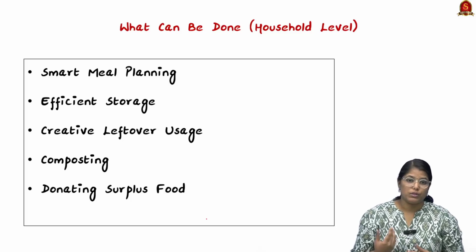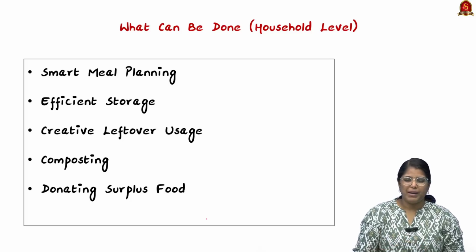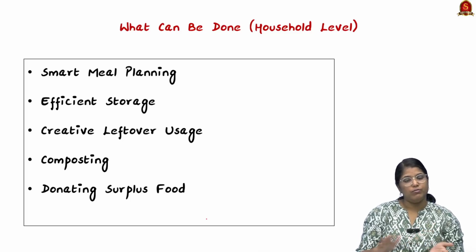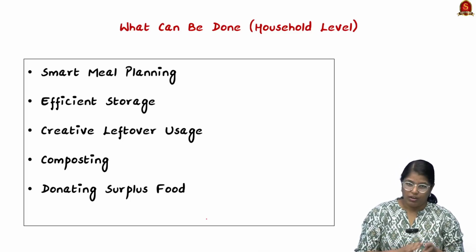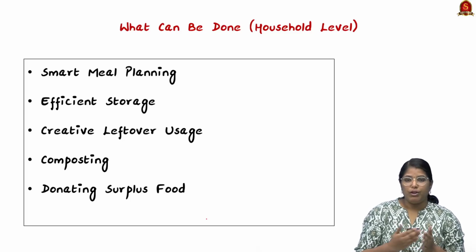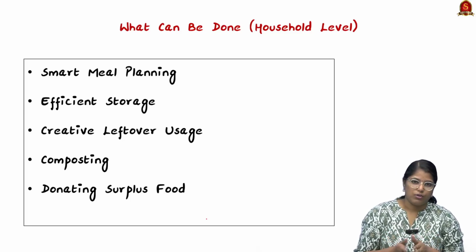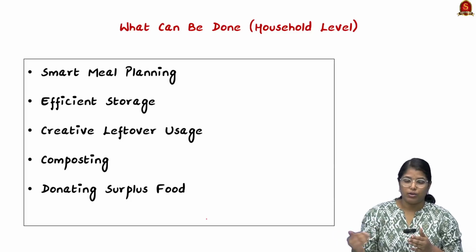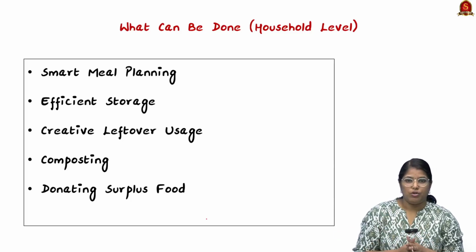So we have to do smart meal planning. Smart meal planning is nothing but you have to prepare a list of what you're going to consume for a particular week or a particular month. A particular week will be less time consuming. So based on your schedule, you have to buy groceries, which will lead to very reduced wastage of food.